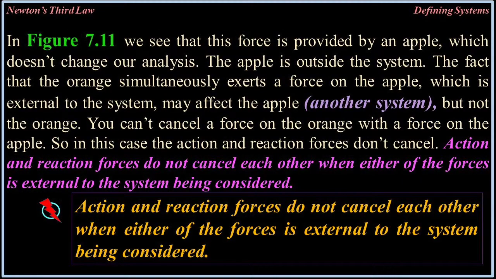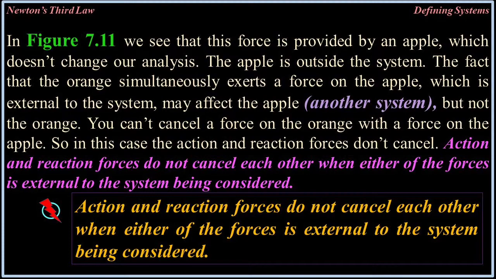In figure 7.11, we see that this force is provided by an apple, which doesn't change our analysis. The apple is outside the system. The fact that the orange simultaneously exerts a force on the apple, which is external to the system, may affect the apple, another system, but not the orange. You can't cancel a force on the orange with a force on the apple.